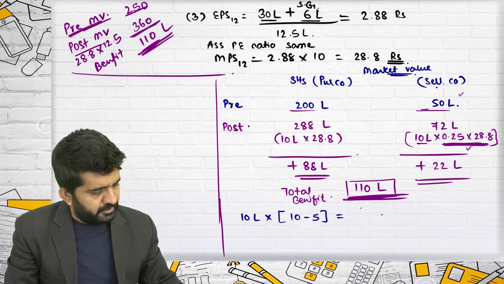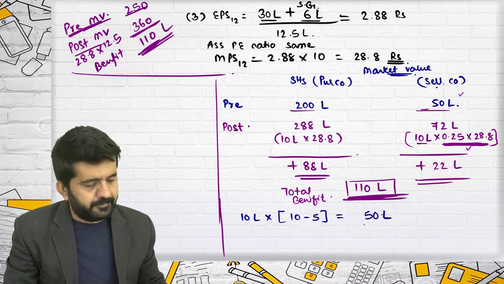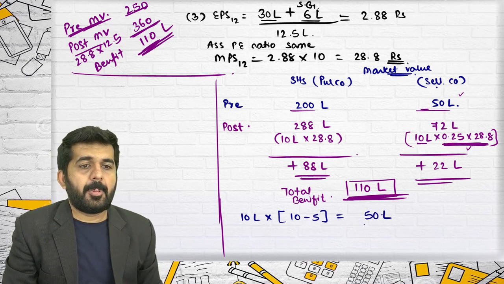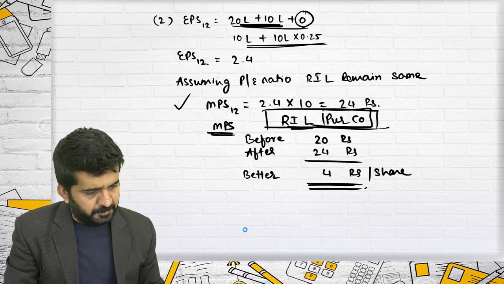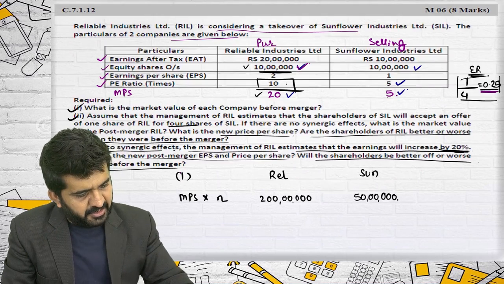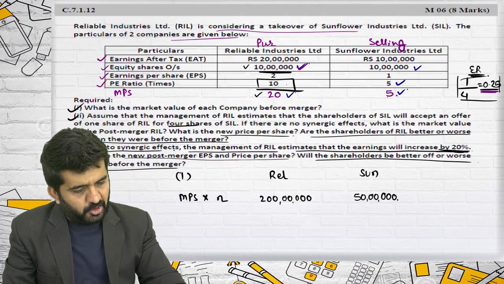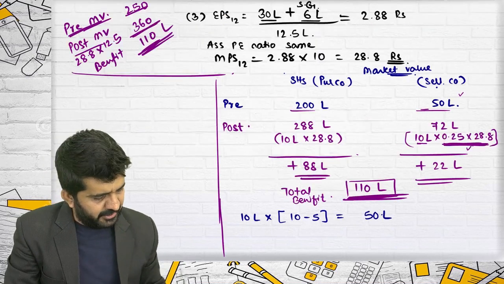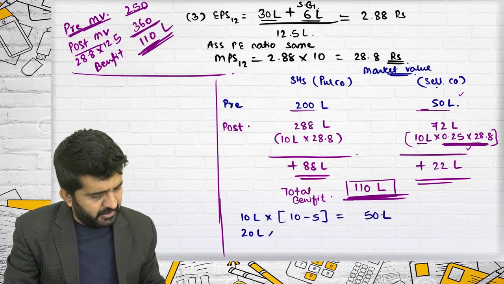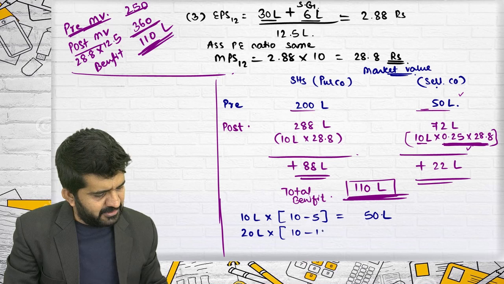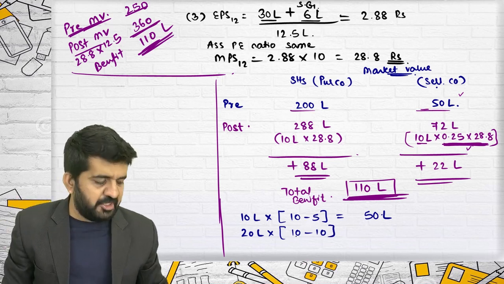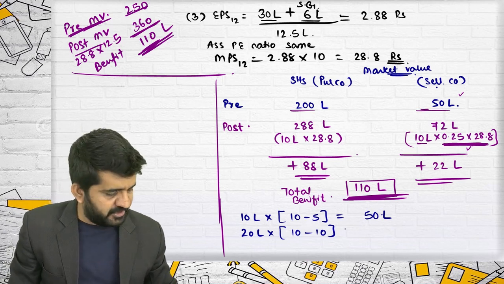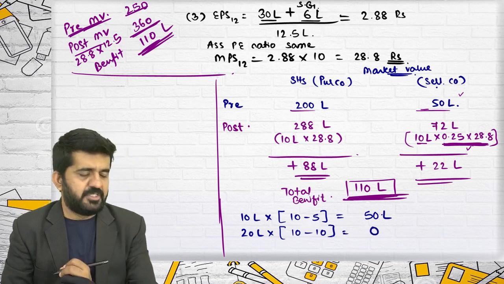Yes, Stuti, go ahead. Sir, the purchasing company's PE ratio is remaining the same, right? Alright, the purchasing company's PE ratio is remaining the same. It was 10. So, 20 lakhs into 10 minus 10. This will help you when the PE ratio is decreasing; then it should be 9 minus 10 or 8 minus 10. But this time it is 0.